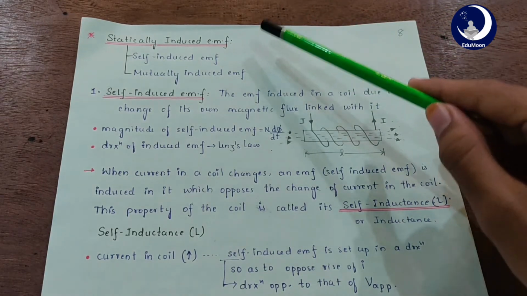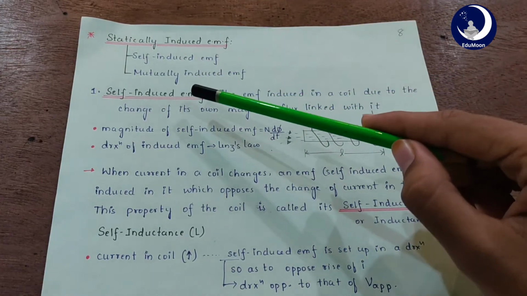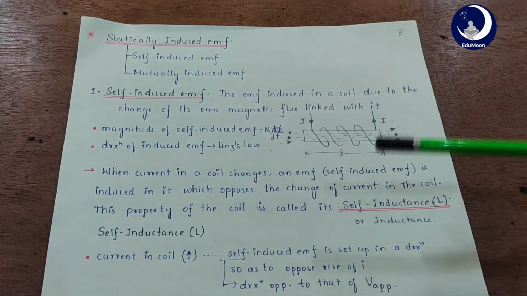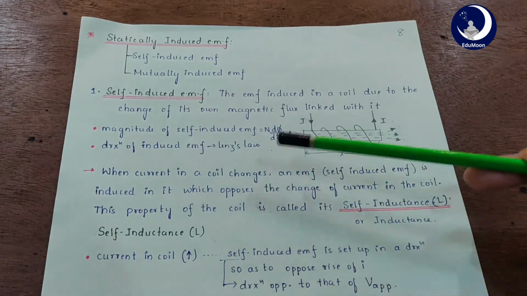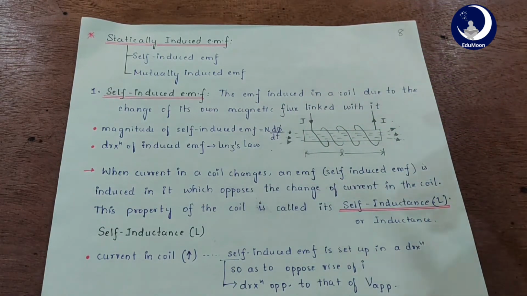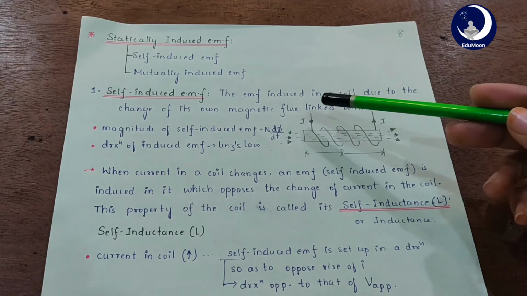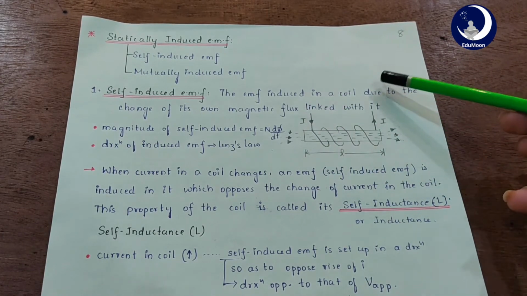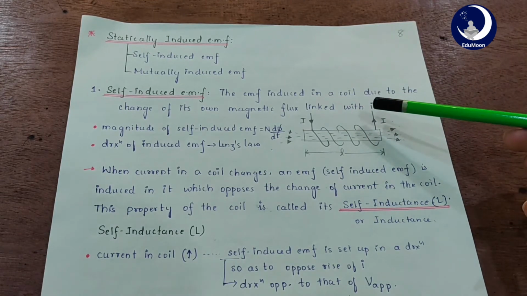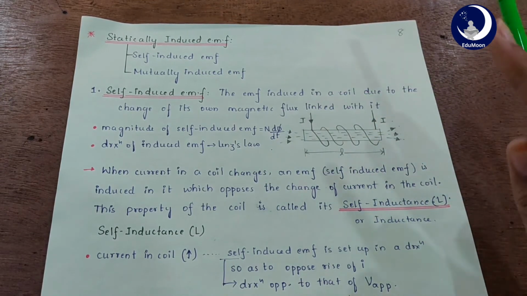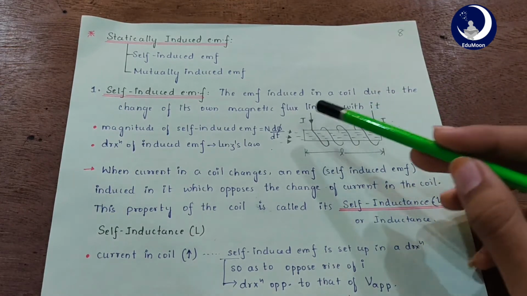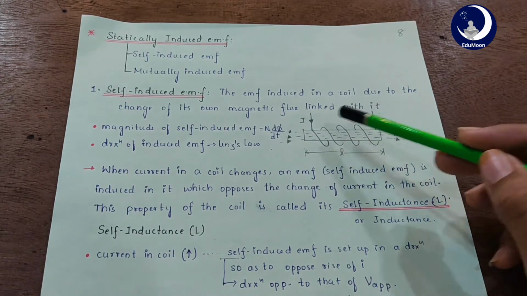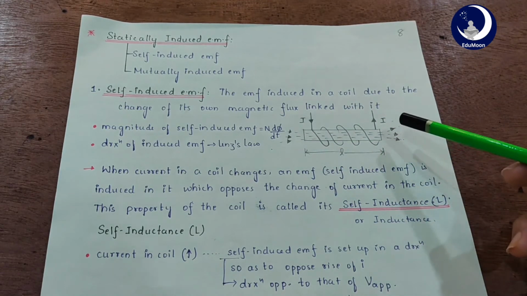Now, statically induced EMF, in which we will look at self-induced EMF. Self-induced EMF is the EMF induced in a coil due to the change of its own magnetic flux linked with it. That is, see, if we consider a coil which has n turns, and it is carrying a current I. As it is carrying a current, a magnetic field is set up around it, right? So when the current in the coil changes, the magnetic flux also changes.